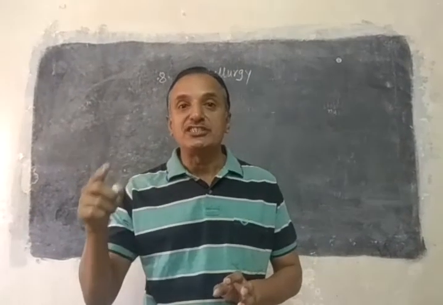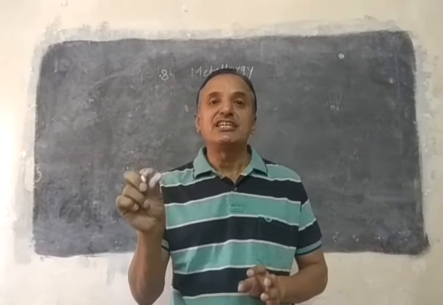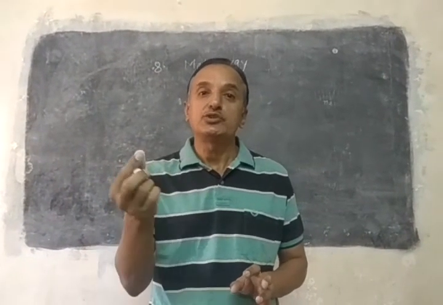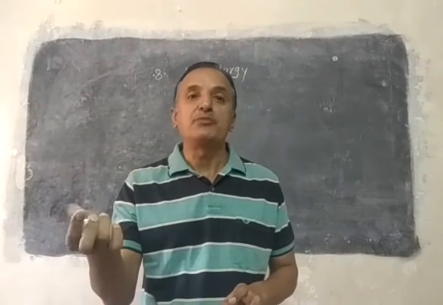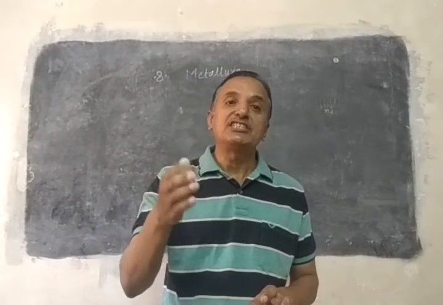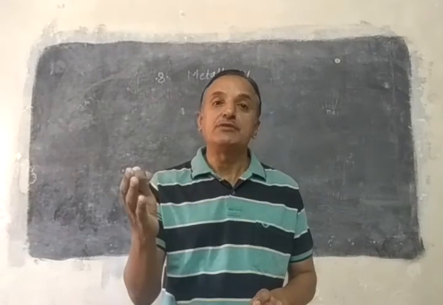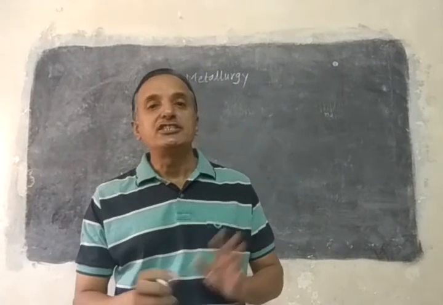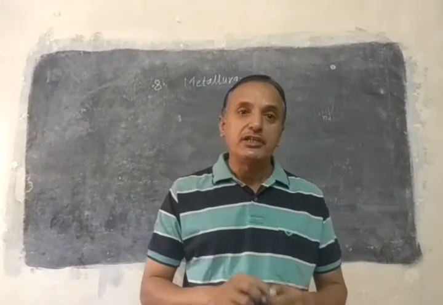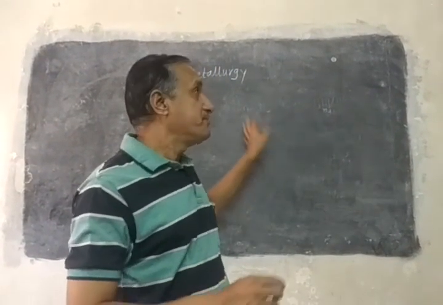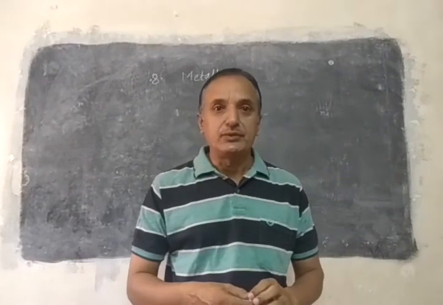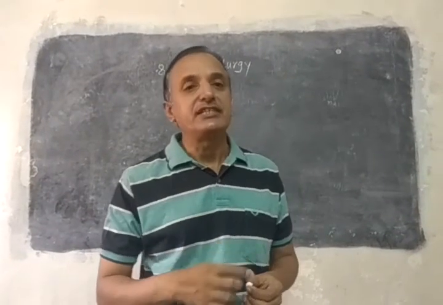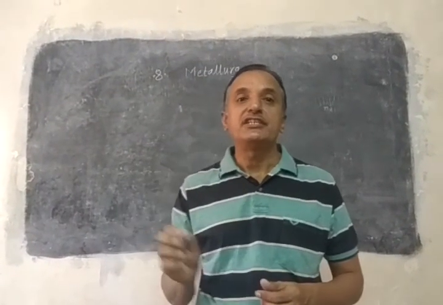You will come to know that on the zigzag line there are very few elements, called metalloids. It means they show some properties of metals and some properties of non-metals. Then you come to know which are solid and which are liquid. So when you study at a systematic level, you will feel that this chapter is very important. Even it is very interesting. No chapter is boring; only when you take interest in the study, the chapters are very interesting.